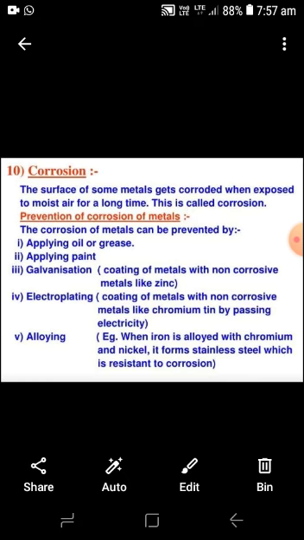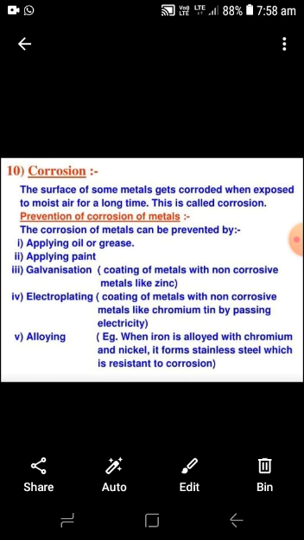Galvanization is the process in which we coat molten zinc over corrosive metals. Electroplating is a method by which we can protect metals, in which metals like chromium and tin are coated over the metals by electricity.